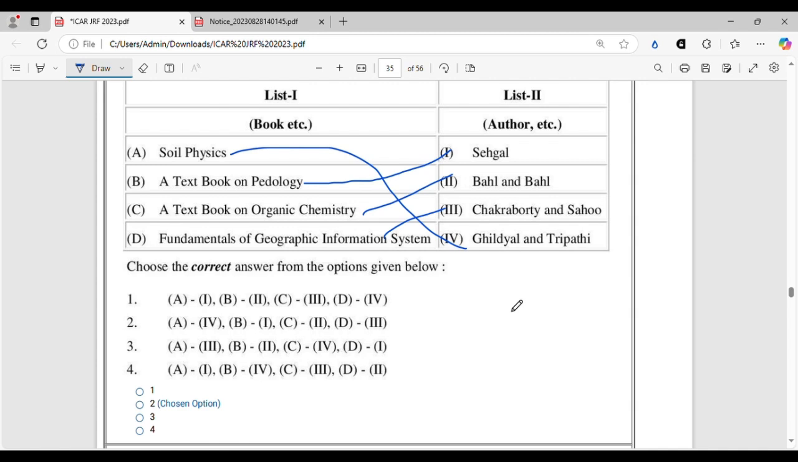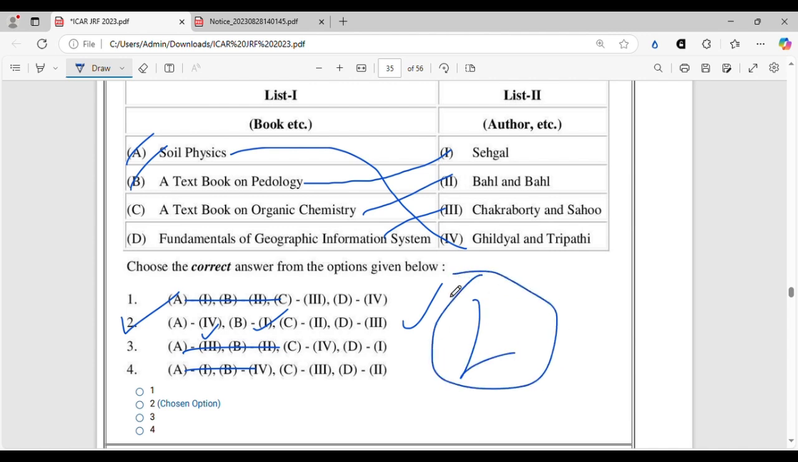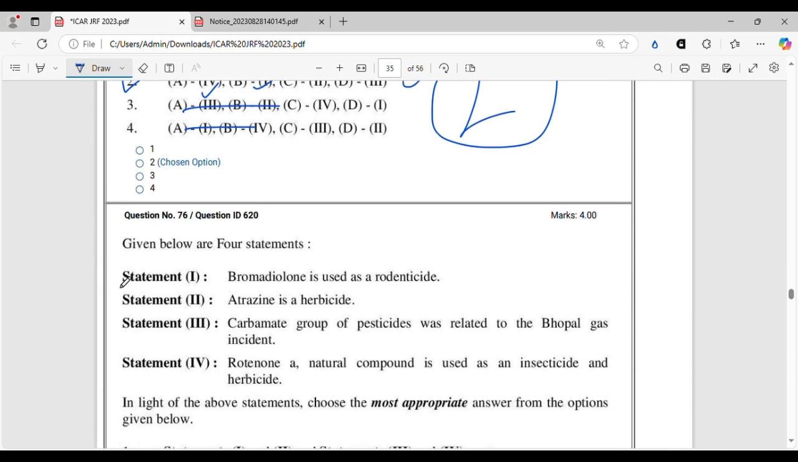It does not matter even if you don't know all the options, but if you know at least 2, mostly there is a chance you can get the answer correct because this is match the following. So here you can see they have given only one option that is correct. If you know any out of these 2, A4 and B1, there is only one option. So even with this knowledge, you can do this answer correctly, and option 2 is the correct option. All right, let's move on.